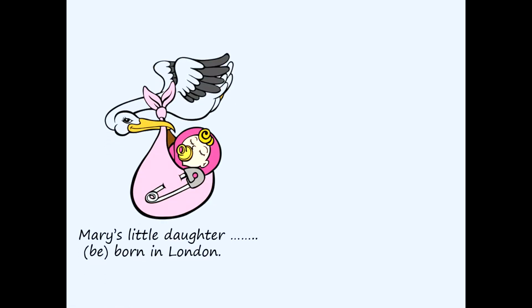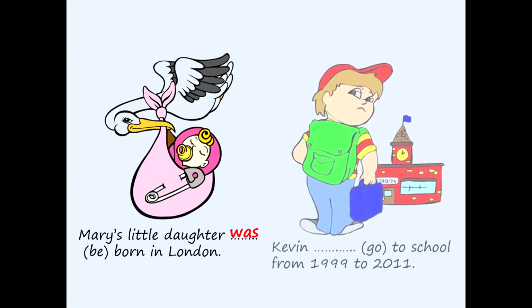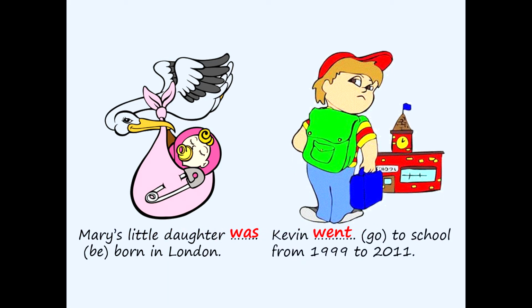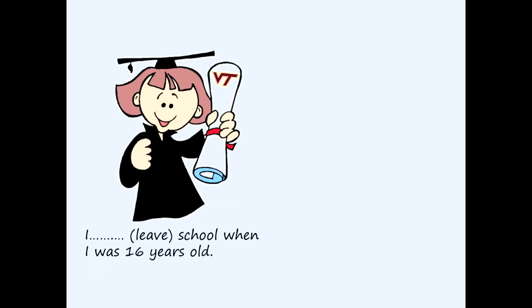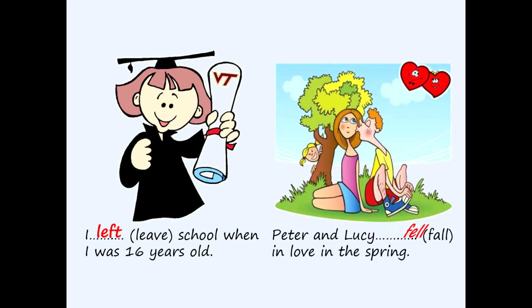Now we are going to use these life events in a context. Let's remember that we are going to use them in the past tense because we are not talking about the future. We are talking in this case about the past. Mary's little daughter was born in London. Kevin went to school from 1999 to 2011. I left school when I was 16 years old. Peter and Lucy fell in love in the spring.